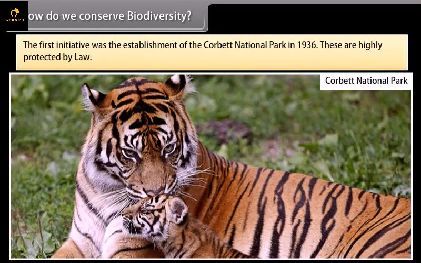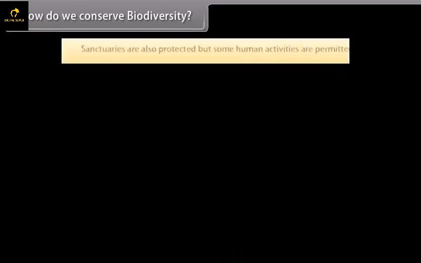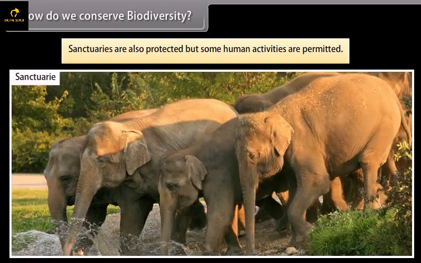The first initiative was the establishment of the Corbett National Park in 1936. These are highly protected by law. No human activity such as firewood collection and grazing is allowed in the park. Sanctuaries are also protected but some human activities are permitted.